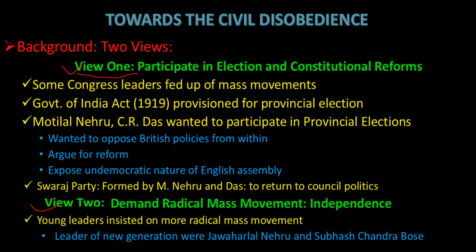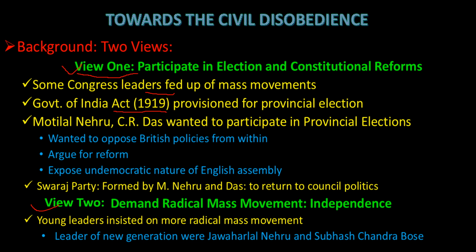So such senior leaders were against the mass movement, and they were fed up of the mass movement. Rather, according to the act of 1919, remember, under the non-cooperation movement, the Congress and the other parties boycotted the elections. The Justice Party from Madras did not support this, and that Justice Party participated in the elections. That was again an act. Which act? Government of India Act of 1919.